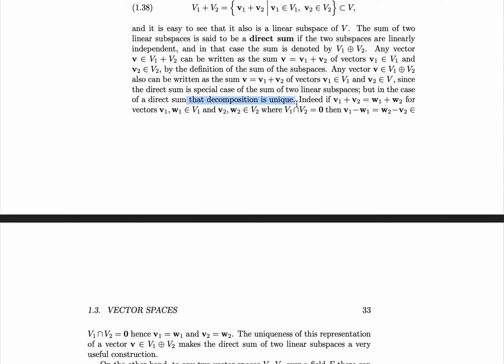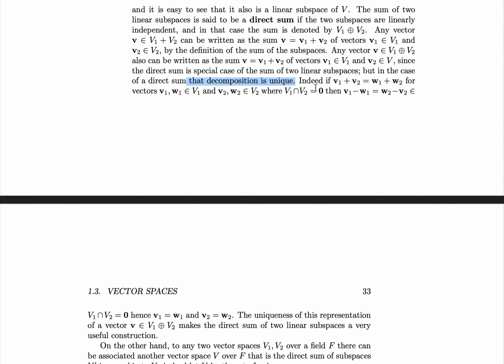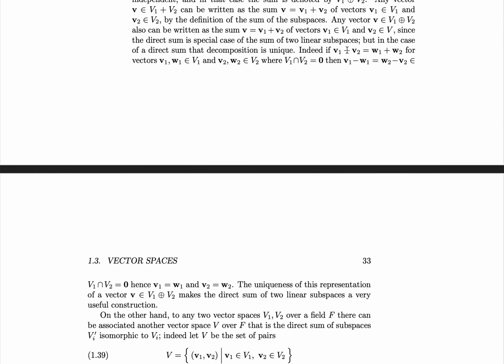That is, since these subspaces are linearly independent, you can only write this v in exactly one way, as a sum of v1 plus v2. We can check this because if we had two possible constructions for v, namely v1 plus v2 and w1 plus w2, where v1 and w1 are from V1 and v2 and w2 are from V2, and they're linearly independent in the sense that their intersection is the trivial set,